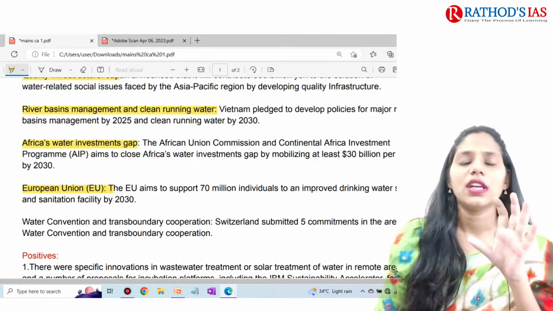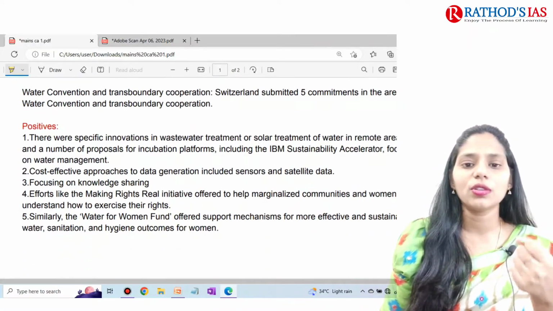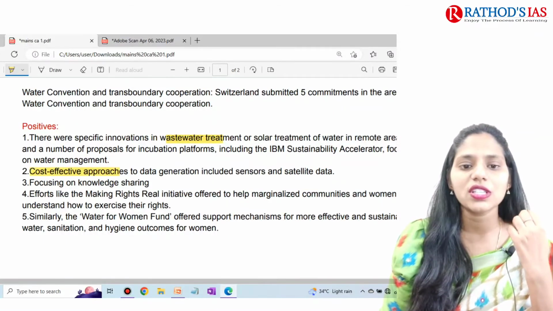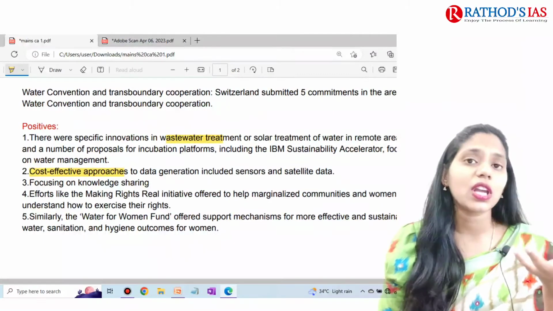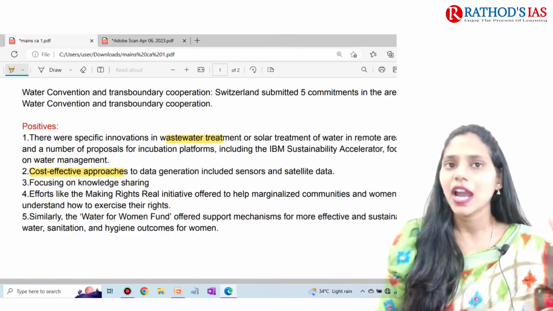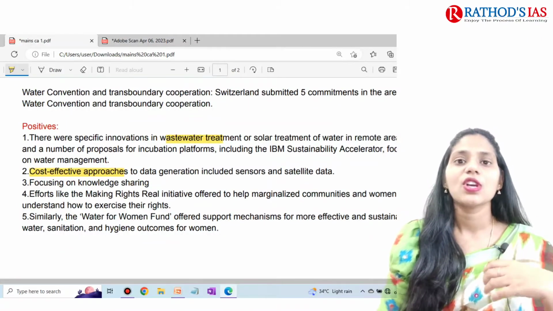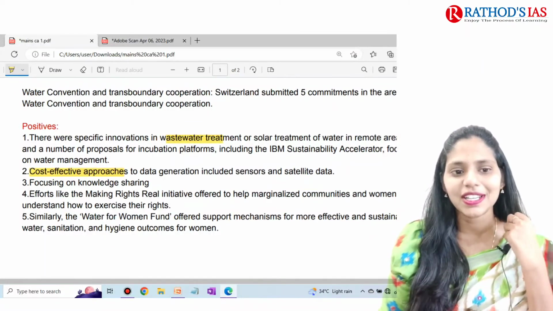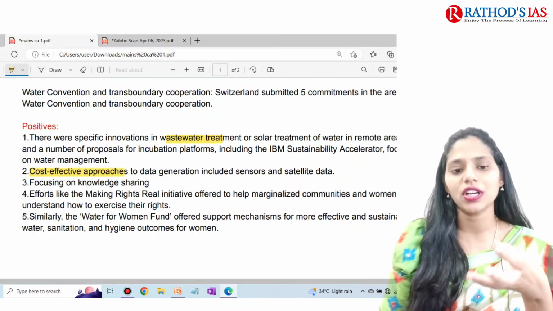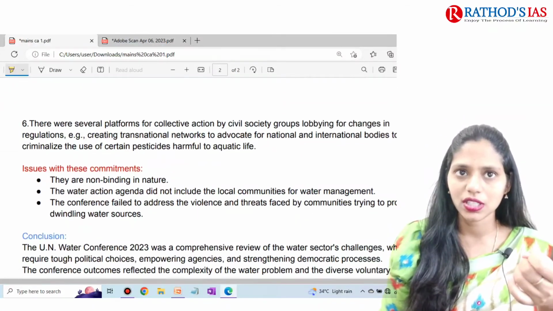So you can write at least 4 to 5 commitments that you remember, and you can write what the positives are. We are focusing on wastewater management. We are focusing on cost-effective approaches. And we are also coming up with information, which will be collected from sensors as well as satellite data. We are focusing on knowledge sharing between the countries so that it will be helpful for effective management. We are also focusing on women, that is the Water for Women Fund. Okay, so in this way you can write 5 or 6 positives.